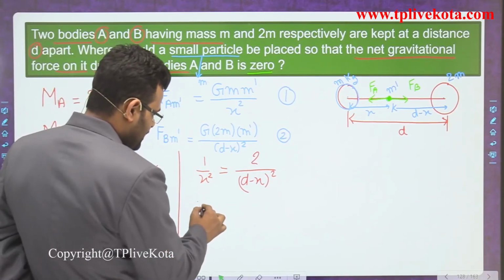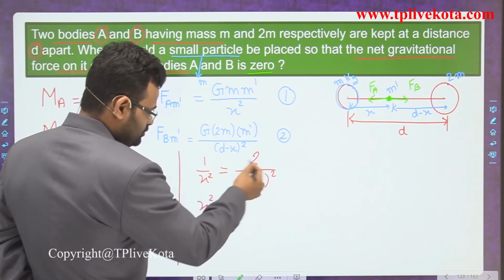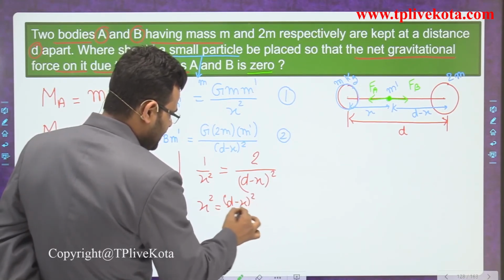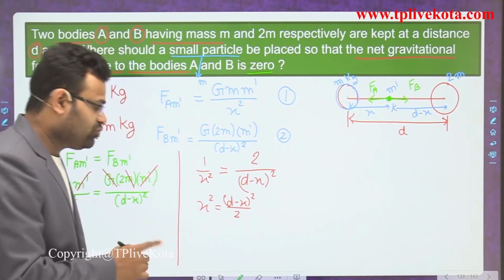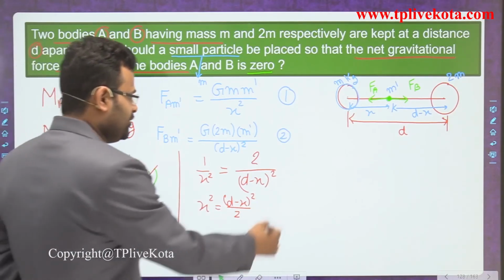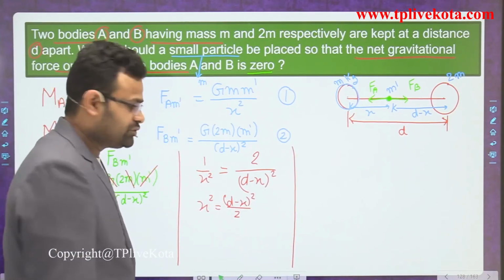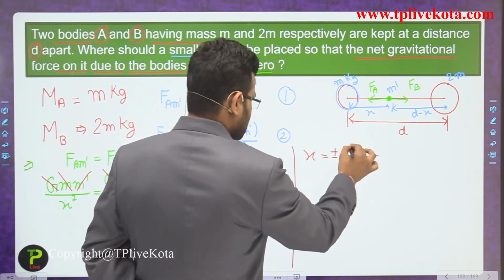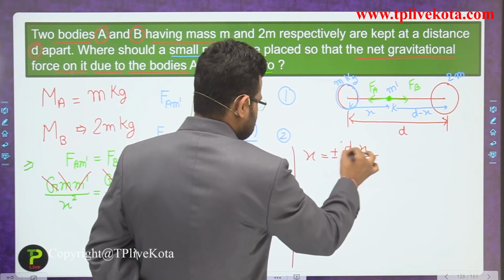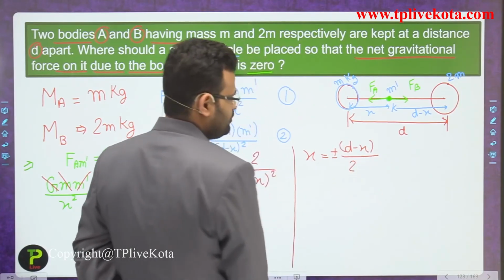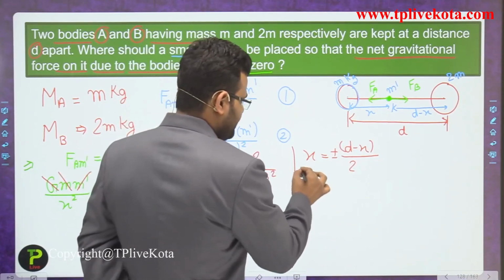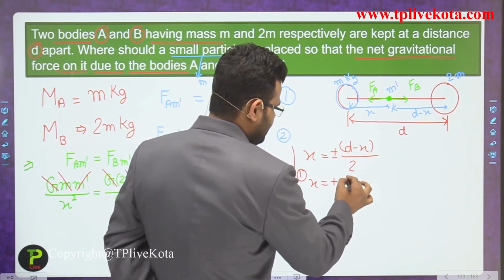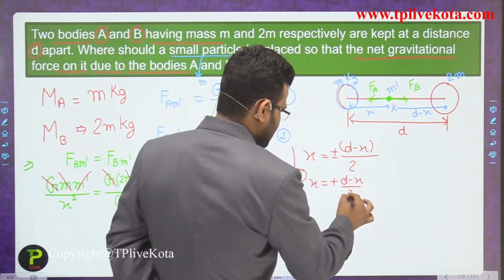So x square is equal to d minus x whole square divided by 2. Both quantities have square values, so we can apply the square root. So x is equivalent to plus or minus d minus x divided by root 2. In the first case, when we use the positive sign, x is equal to positive d minus x divided by root 2.